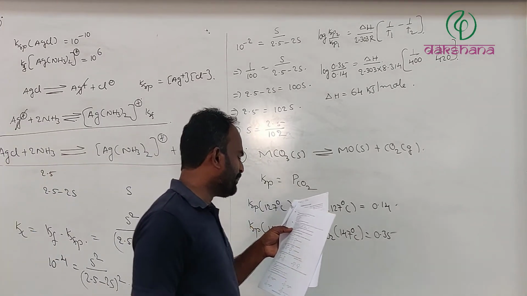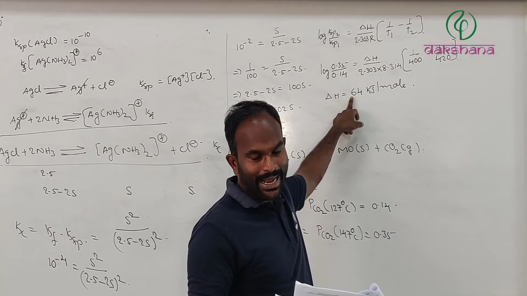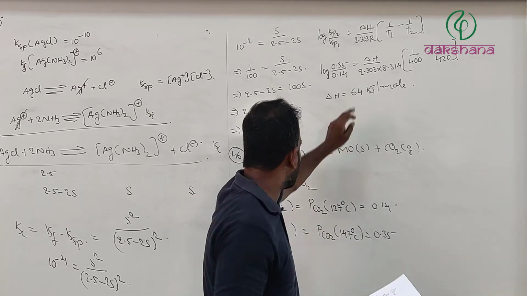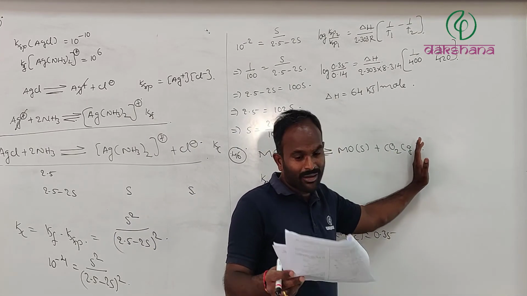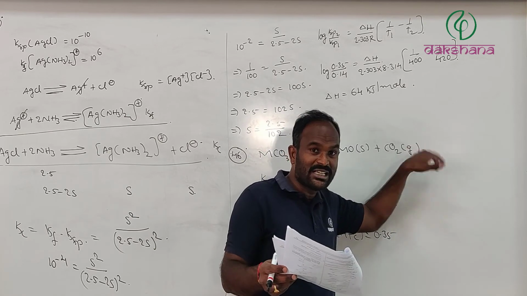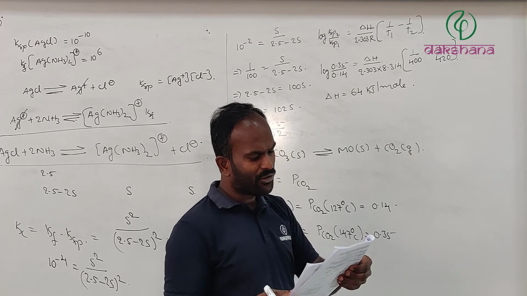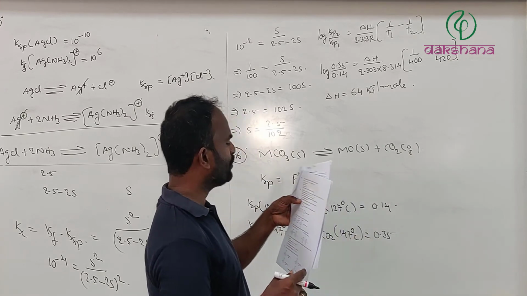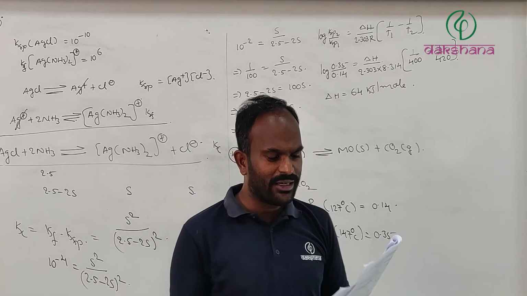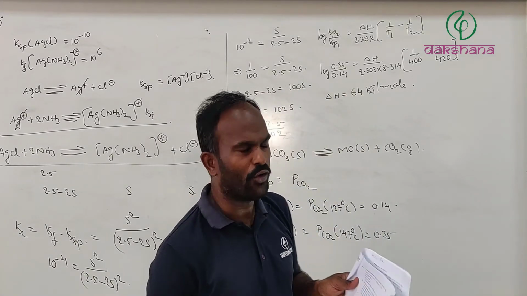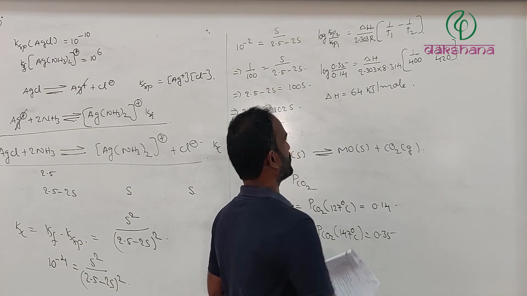Next, increase in temperature decreases the yield of carbon dioxide at equilibrium. No, since it is an endothermic reaction, as the temperature increases, equilibrium will be shifted towards the forward direction. Therefore, more carbon dioxide is going to be formed, and therefore partial pressure is also going to increase. It's an endothermic reaction, true. On addition of MCO3 at equilibrium, the equilibrium shifts towards right. Since MCO3 is given as a solid, addition or removal of any solid is not going to affect the equilibrium, as we all know.